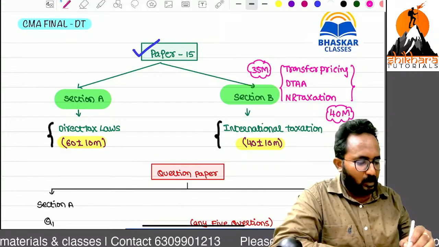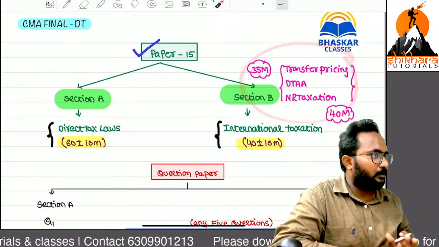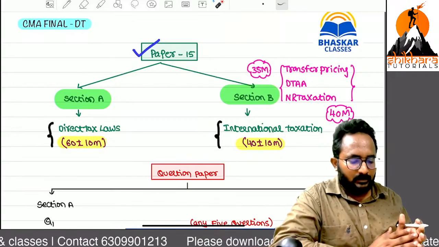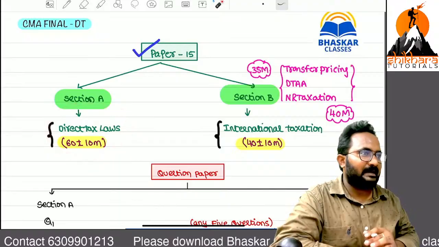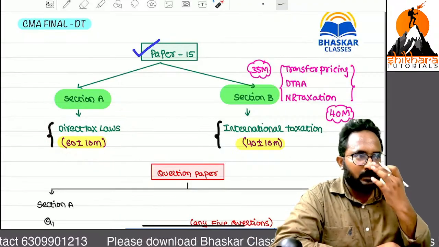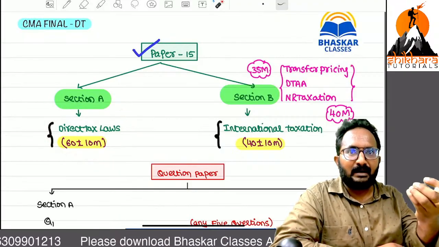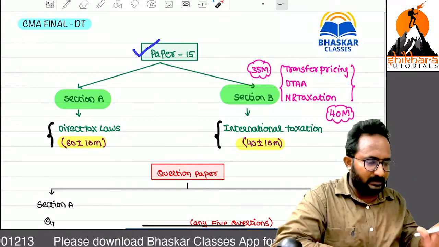Okay, I will teach in and out about these 3 chapters. Don't think about it. But remember, direct taxation means some students are always preparing these direct tax laws, like assessment procedures, search and seizure topics, MAT. These topics are all important.